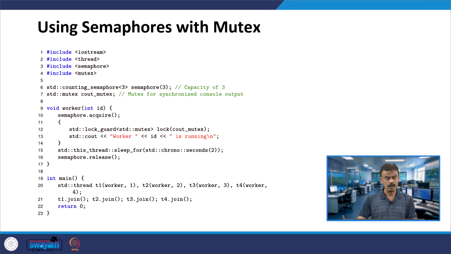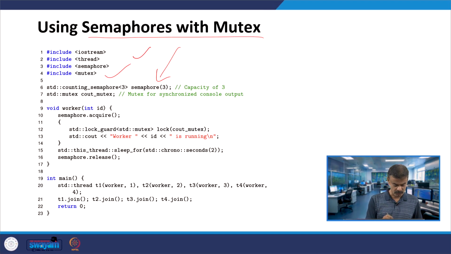Now we will use semaphores with mutex, to solve the problem that we had seen in the previous slide. It is almost the same program. We use the same code, semaphore of 3, and a worker function which is acquiring. Here you have this lock, where you pass lock underscore mutex.